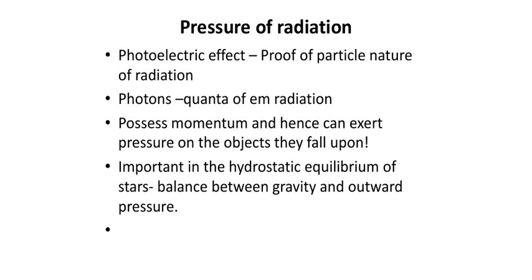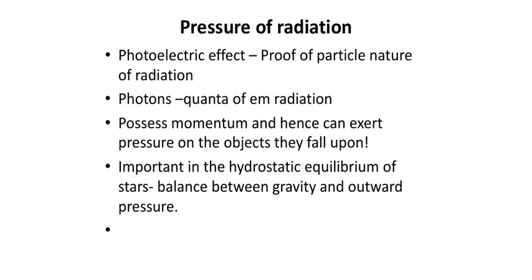Hello. Now we are going to discuss the topic known as the pressure of radiation. Hope you remember, while discussing the formation of the tail of a comet, we have seen that there are two types of tails for a comet as it approaches the sun. One is a dust tail and the other one is a plasma tail or gas tail.